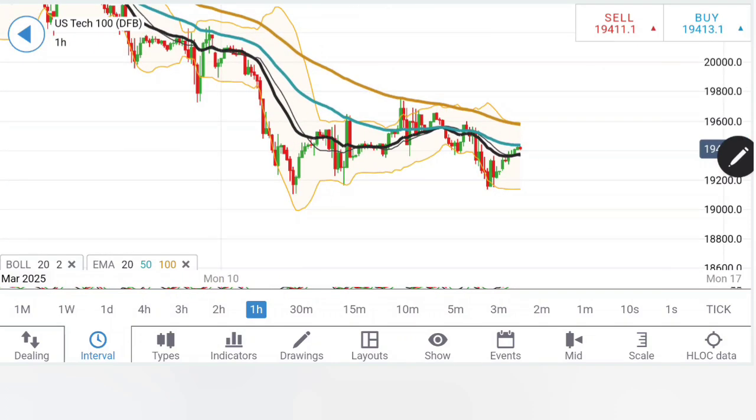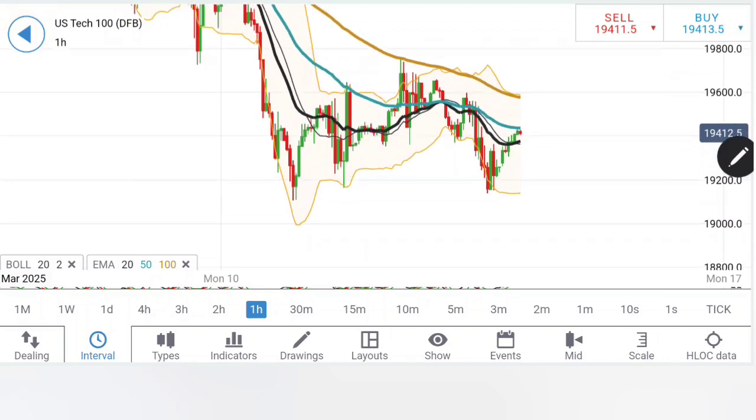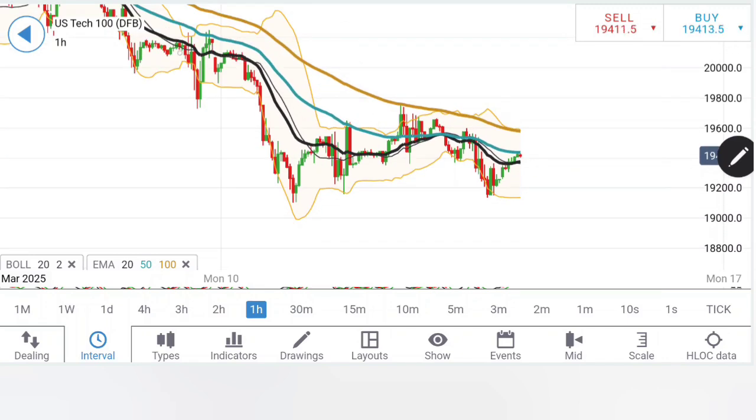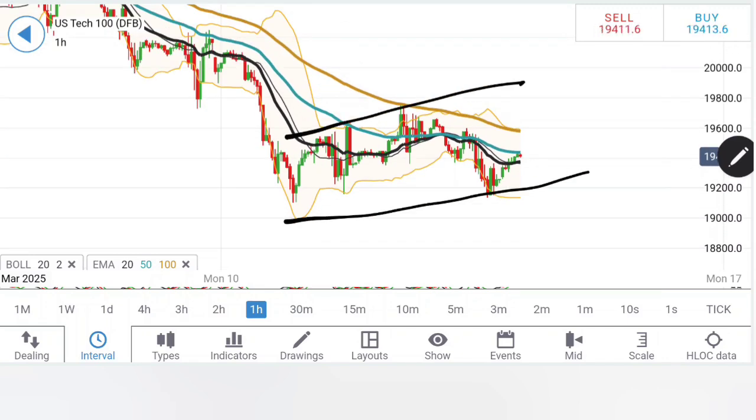Nasdaq 100 on the hourly chart. See, it is delivering slightly higher lows here. Yes, it has shown a dip, but it has failed to break past the preceding low. That is a very important observation. Now also notice these higher lows and higher highs here.